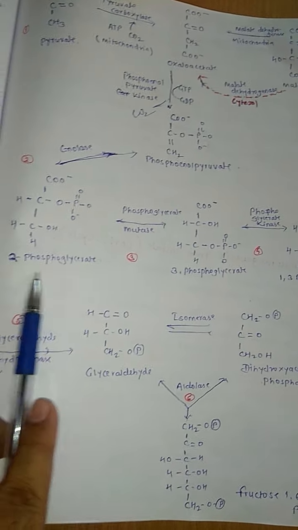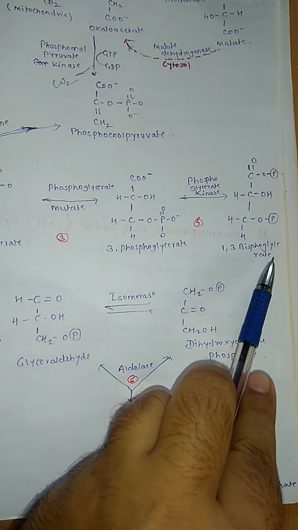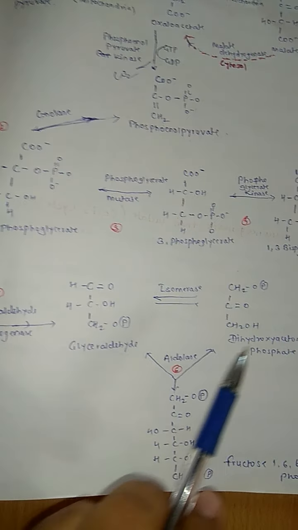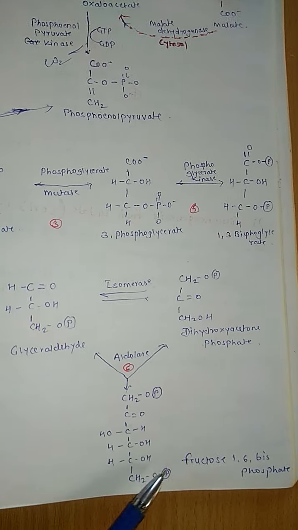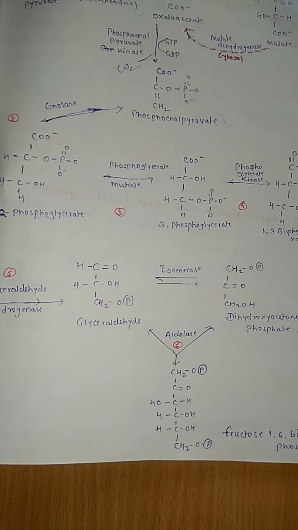Third is 2-phosphoglycerate to 3-phosphoglycerate, 3-phosphoglycerate to 1,3-bisphosphoglycerate, 1,3-bisphosphoglycerate to glyceraldehyde 3-phosphate and dihydroxyacetone phosphate, and dihydroxyacetone phosphate to fructose 1,6-bisphosphate. Means steps 2 to 6 are just a reversal of glycolysis.